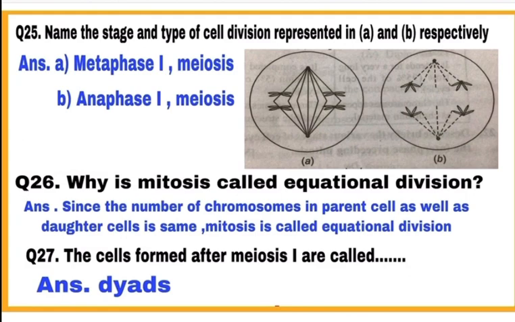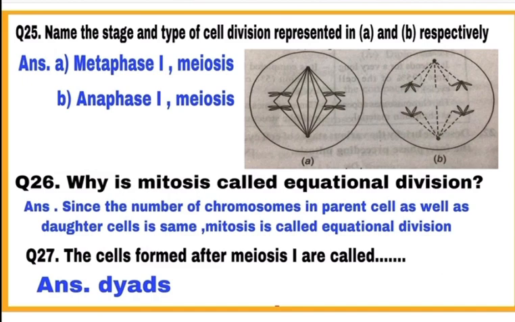While diagram B represents Anaphase I of Meiosis, where homologous chromosomes are separated and moved to opposite poles. Question 26. Why is mitosis called equational division? Mitosis is an equational division as the number of chromosomes in the parent cell as well as in the daughter cell is the same.